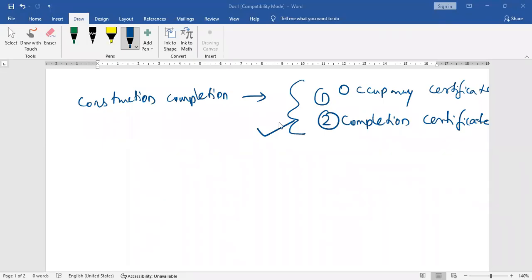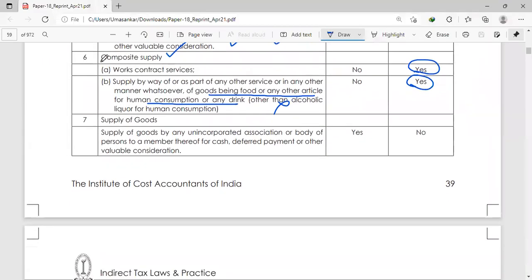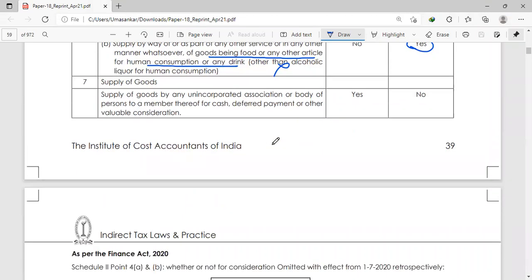Okay, we are resuming our session after the break. So composite supply we have completed. Now we're going to supply of goods.